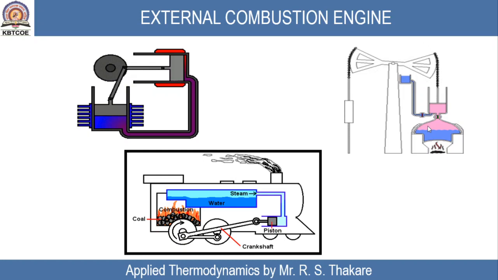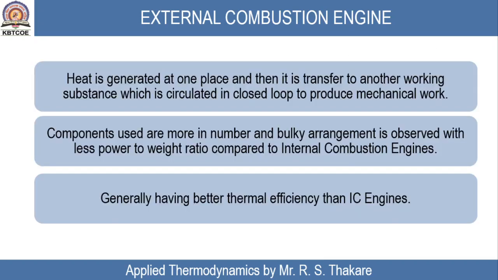Stirling engine is an example of external combustion engine. Then a closed circuit gas turbine power plant is also an example of external combustion engine. We will talk about open circuit gas turbine power plant in the next session. Always remember, this is a miscellaneous question. In a closed circuit gas turbine power plant, heat is generated and that heat is transferred to another working substance, that is air or any gas, and that gas is circulated in a closed loop. So whenever there is transfer of energy from combustion product to another working substance, that engine is called an external combustion engine.